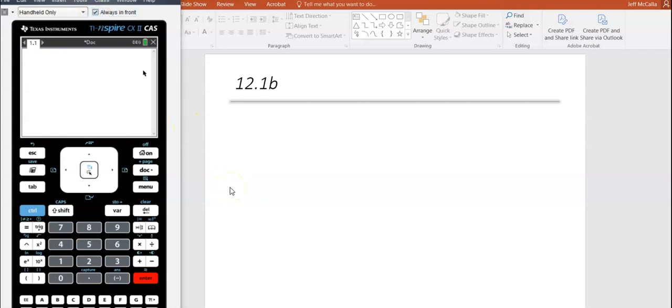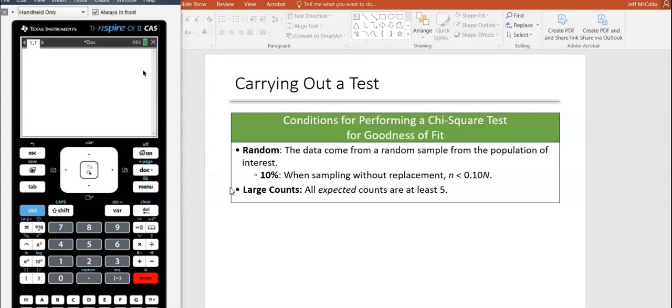Okay, let's start on lesson 12.1b. So this is the second half. It's a pretty quick lesson. So the conditions, we haven't talked about these, but for performing a chi-squared test for goodness of fit. Remember, there's two chi-squared tests. We haven't learned about the second kind yet.